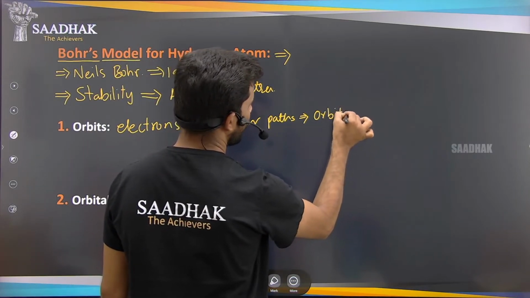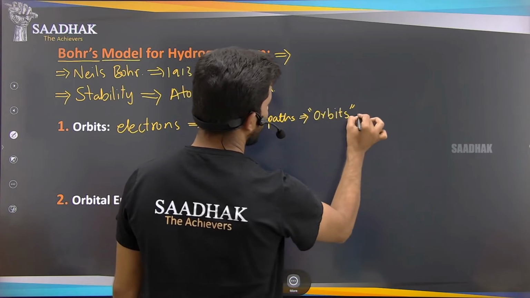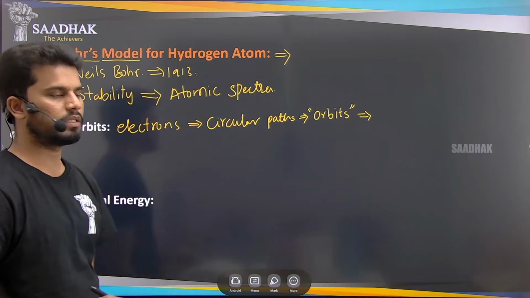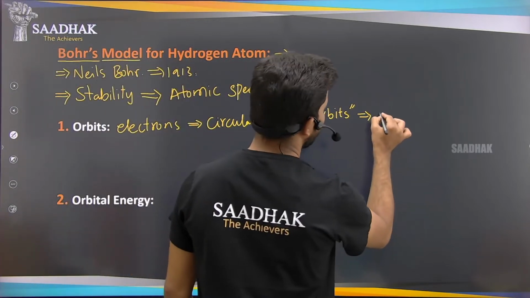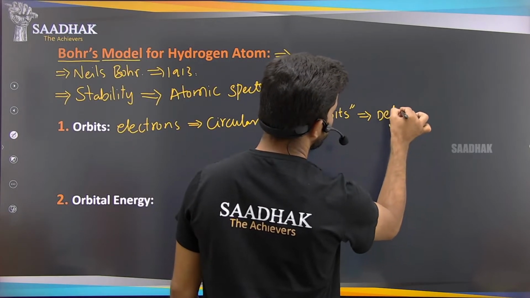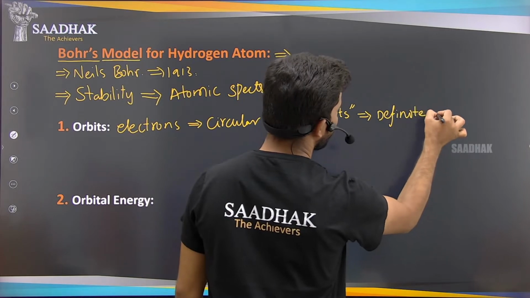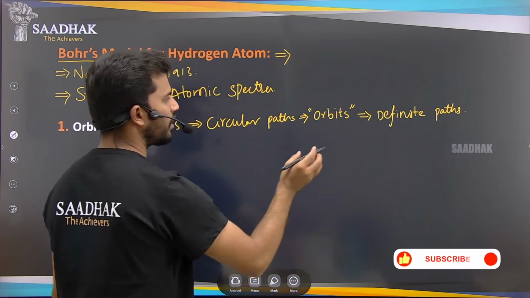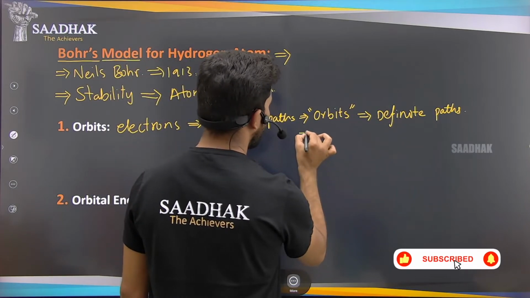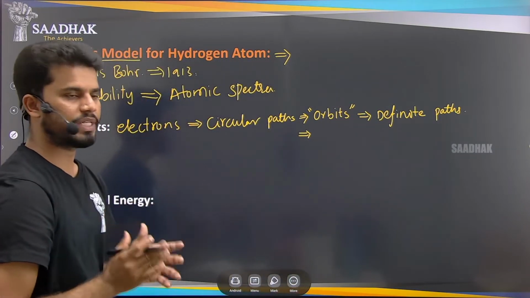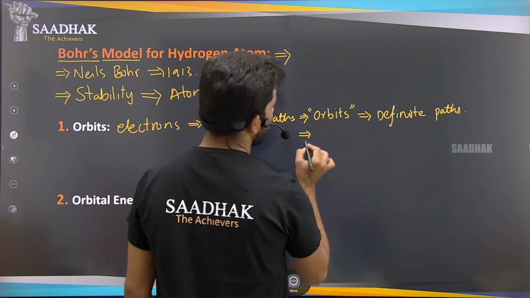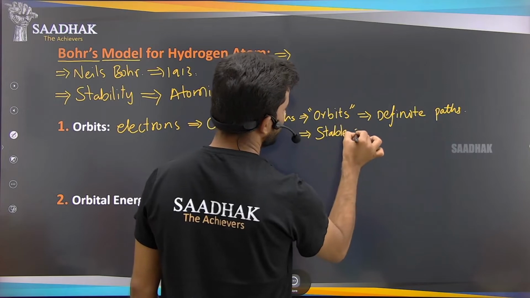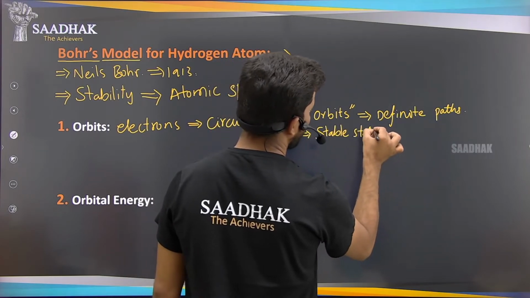Why are we calling them orbits? Because these circular paths are definite paths. These orbits are the circular paths that have a stable state, or we say the stable state of motion.